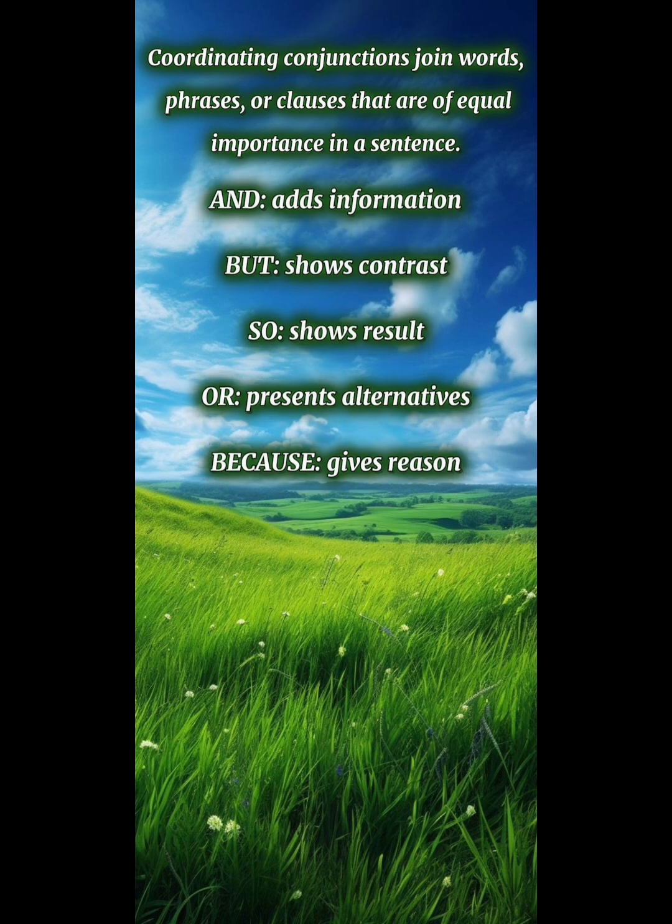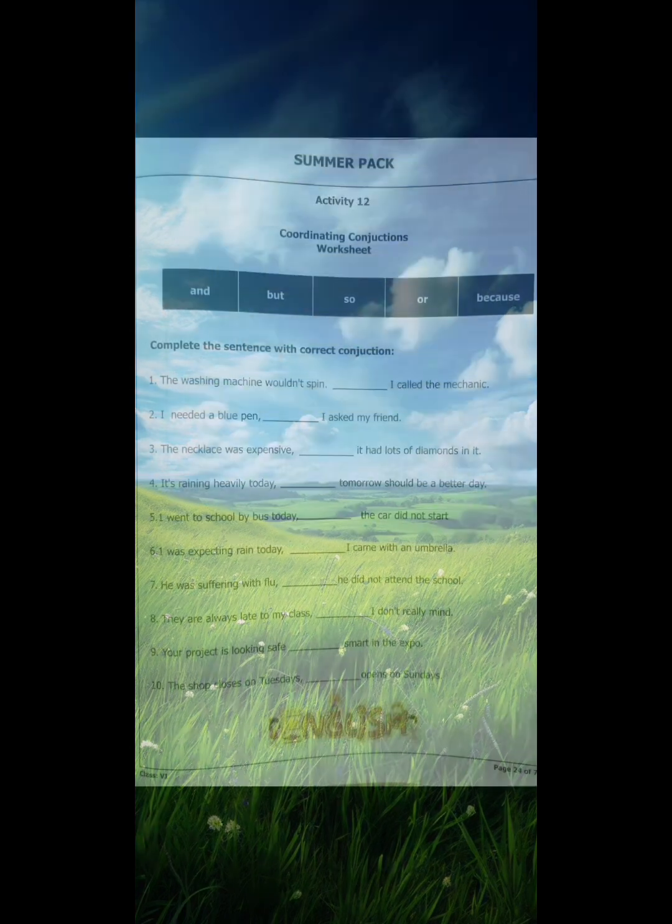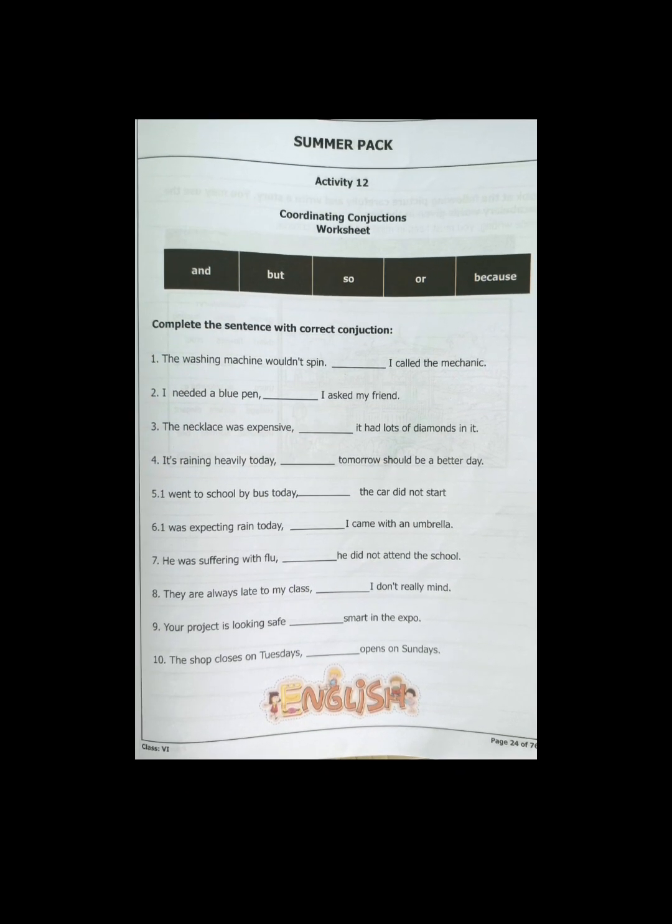Here are the common ones. And adds information, but shows contrast, so shows result, or presents alternatives, because gives reason. Completing sentences with conjunctions. You need to complete each sentence with the correct conjunction. Here is how to do it. Number 1. The washing machine wouldn't spin. Dash, I called the mechanic. Think about the relationship between the washing machine not spinning and calling the mechanic. Are you giving a reason, adding information, showing contrast, result, or presenting an alternative?